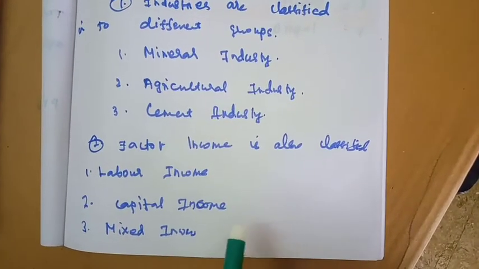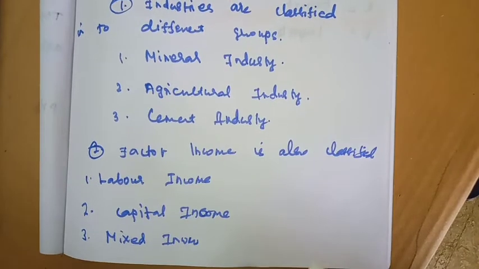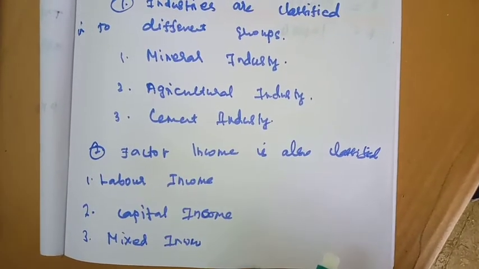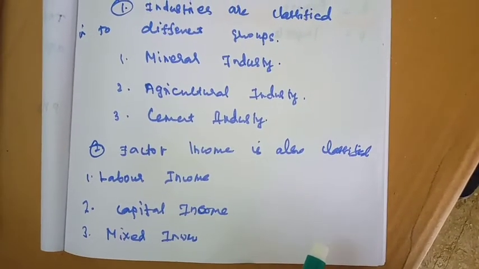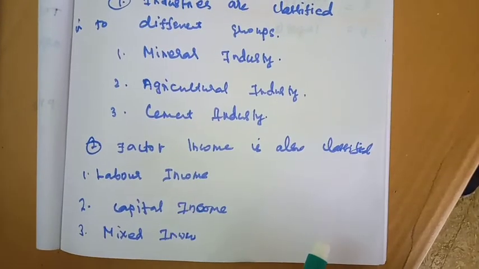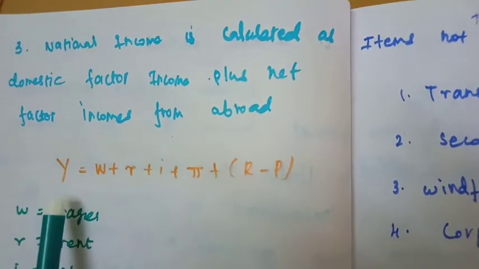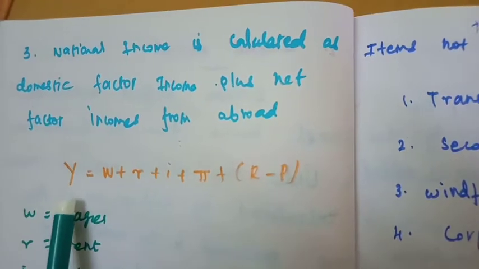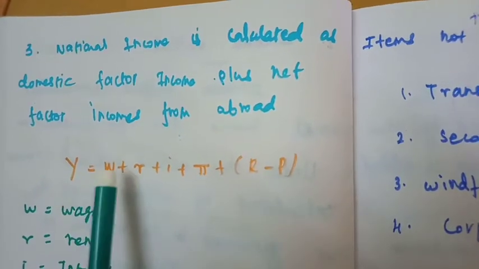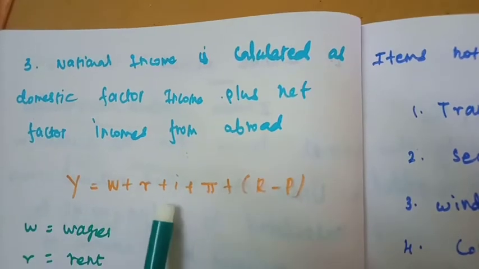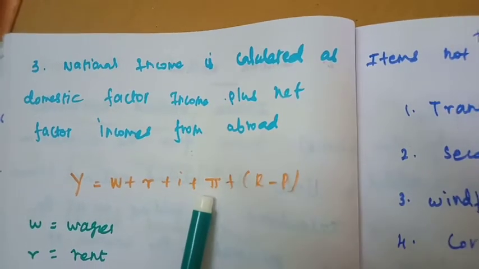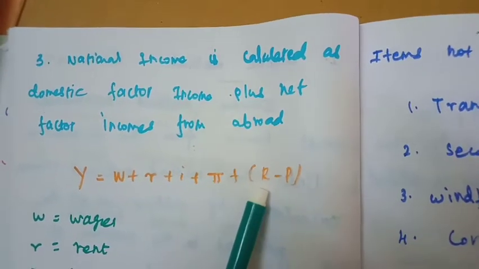National income is also calculated by adding domestic factor income plus net factor income from abroad. Symbolically, the income method is explained with this formula: Y = W + R + I + P + (X - M).